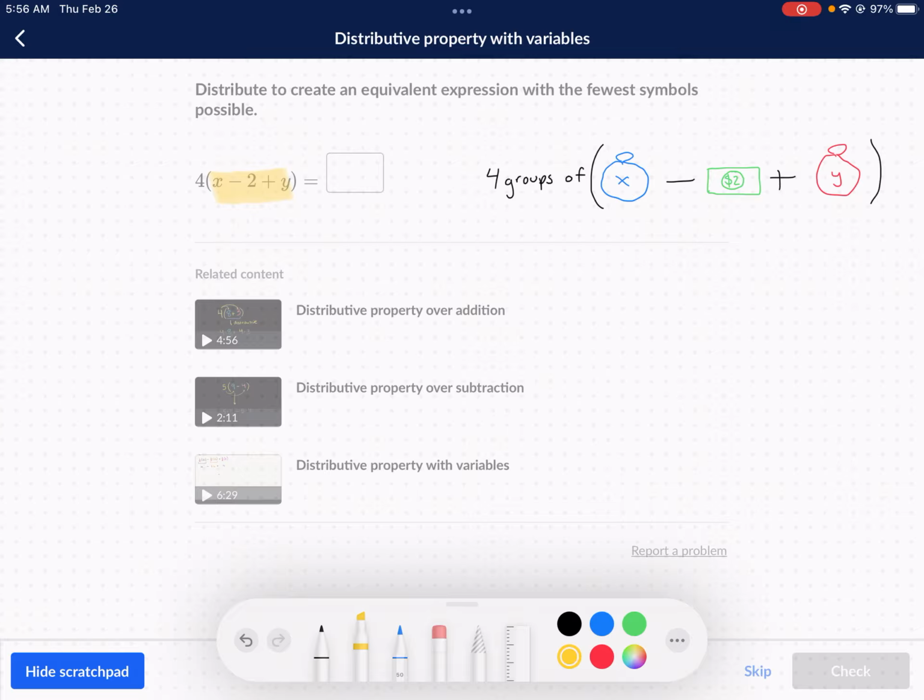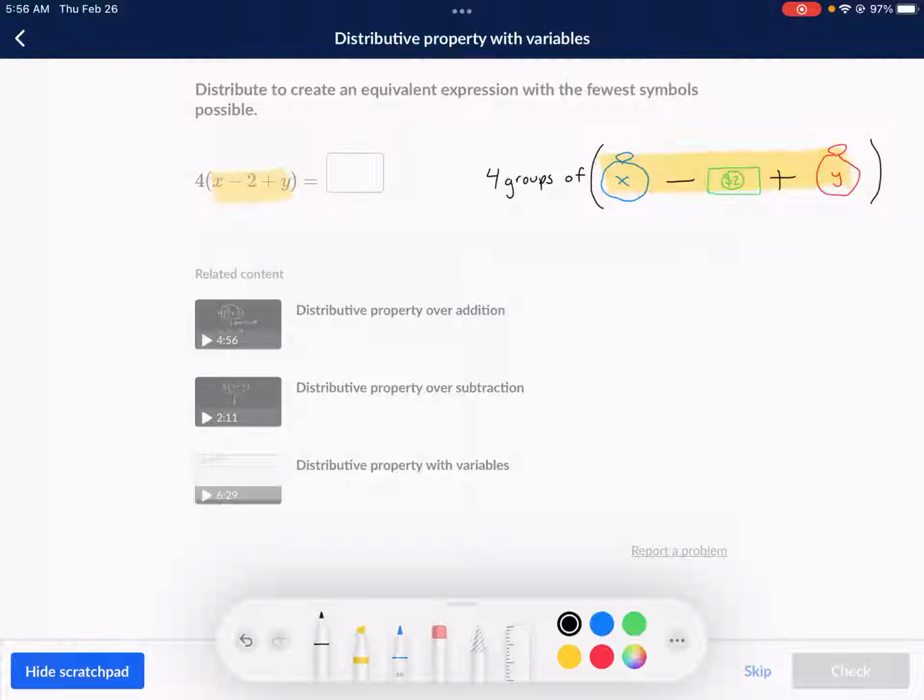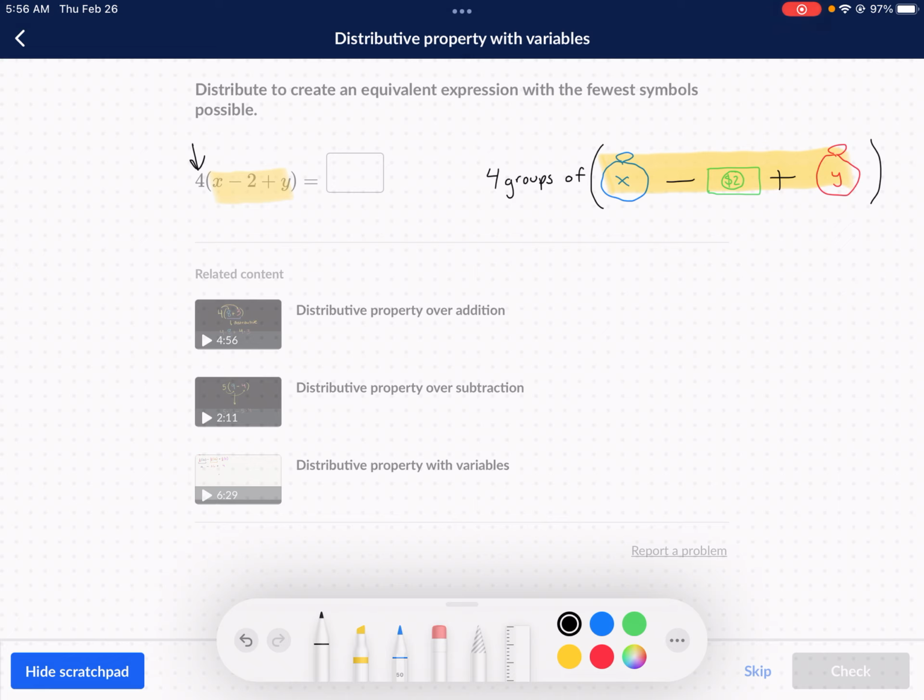So this is how we can express it right here. Let me highlight it. An x amount of money, which we don't know, minus $2, plus an unknown amount of money. We don't know how much that is, so we can't really do anything. It's not like we can say, oh, that's $17, because there are two unknown amounts there. But we do know that we have 4 groups of it. That's what this 4 out in front means. It means 4 groups of that, or 4 times that amount.